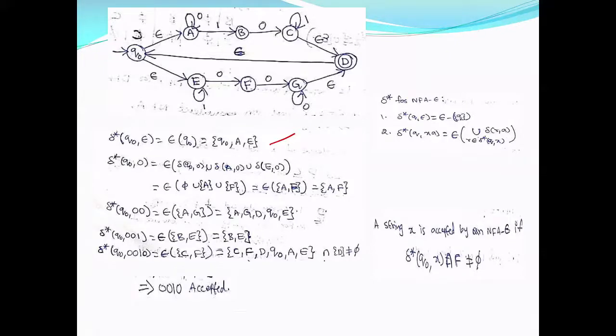Delta star of q0 on epsilon is defined as epsilon closure of q0. Now you can see, epsilon closure of q0 is q0, then q0 on epsilon is e, and q0 on epsilon is e. So we have q0, e.